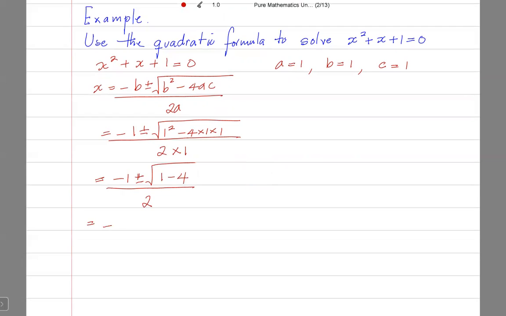This is minus 1 plus or minus the square root of minus 3, over 2. I could write this as minus 1 plus or minus the square root of 3 multiplied by the square root of minus 1, all over 2. Anybody have any difficulty with that? No? Okay, good.